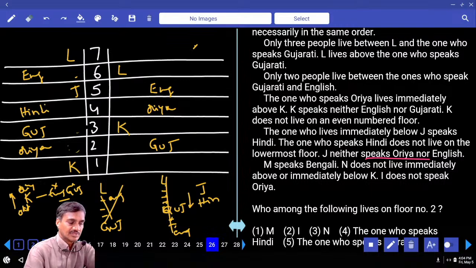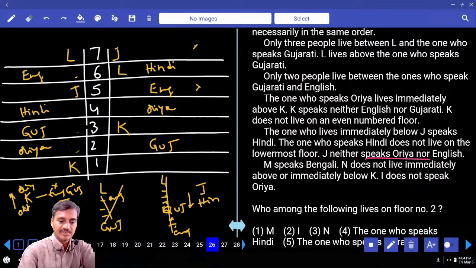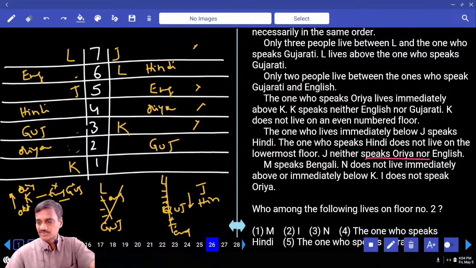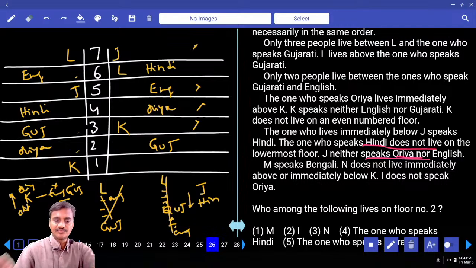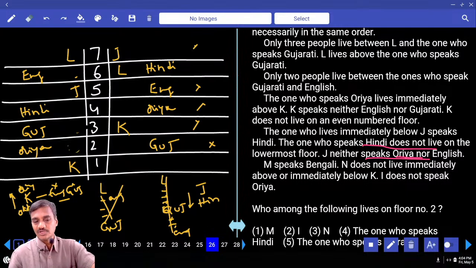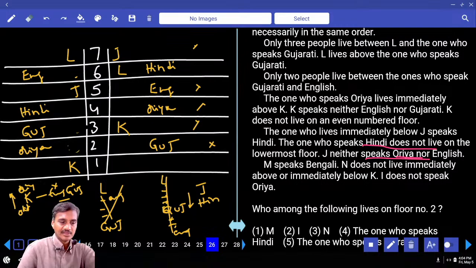And in the second case, where should this J be? J cannot be here, cannot be here, cannot be here. Then can J be on the 1st floor? The one who speaks Hindi does not live on the 1st floor. Hence J cannot be here as well. Hence what is the only possibility? J must be on the topmost floor. And M speaks Bengali. As M speaks Bengali, M cannot be here, cannot be here. This case is ruled out.